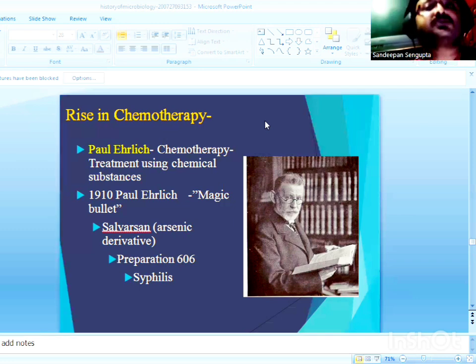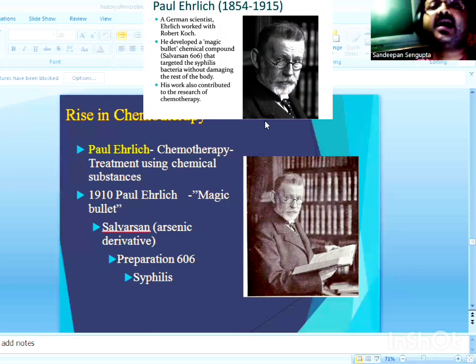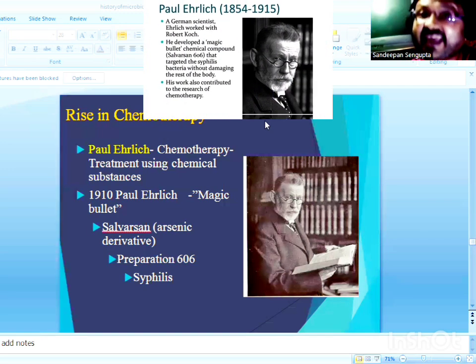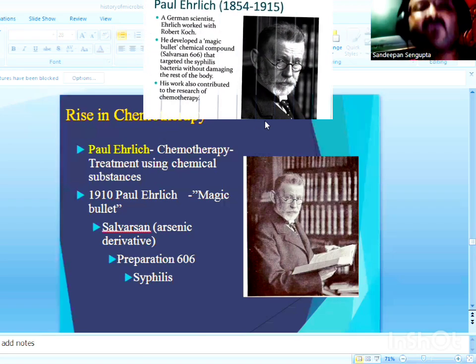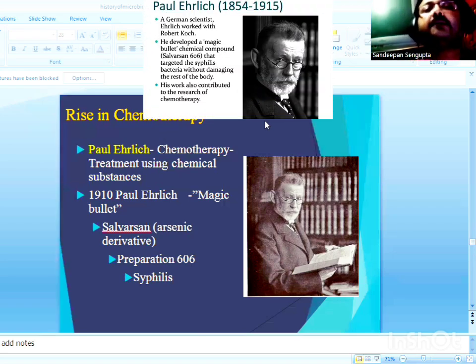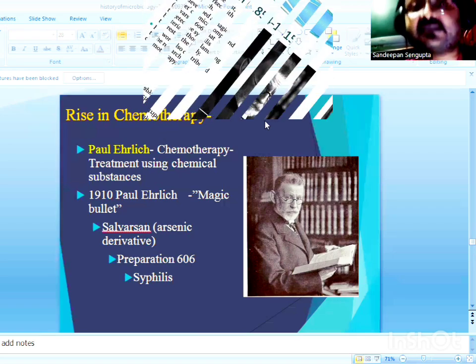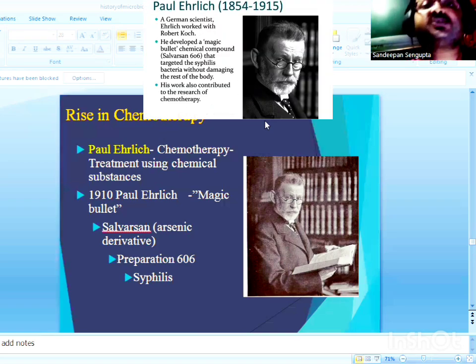And as a result of frequent experimentation, he found a dye called trypan red, which is active against the trypanosome, the African pathogen causing sleeping sickness. So Paul Ehrlich was the first to find the use of trypan red in inhibiting the pathogen causing African sleeping sickness, the dye which he called the magic bullet.